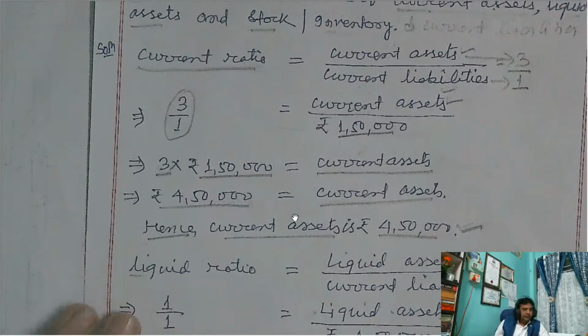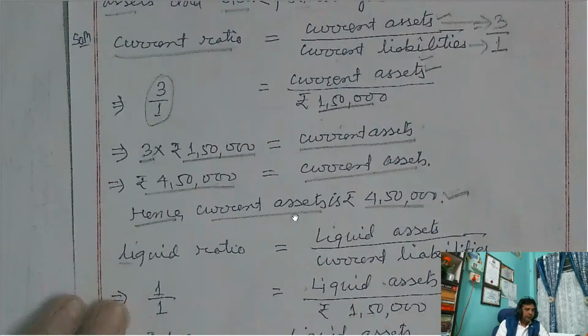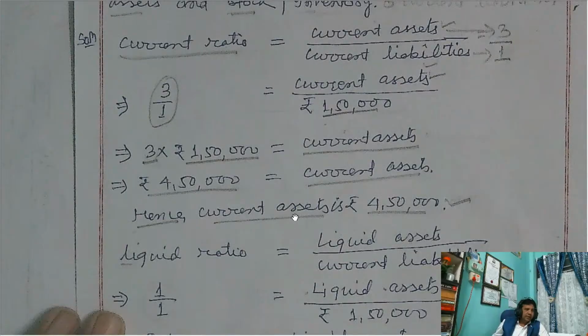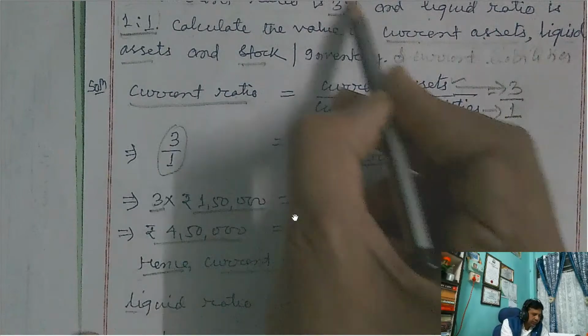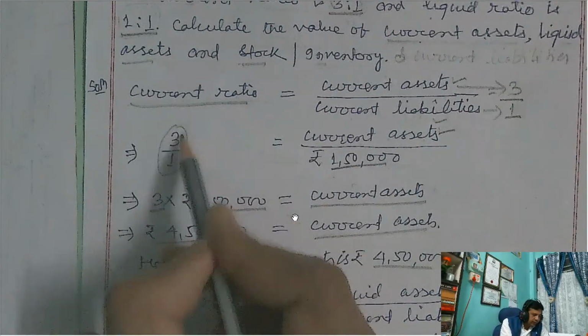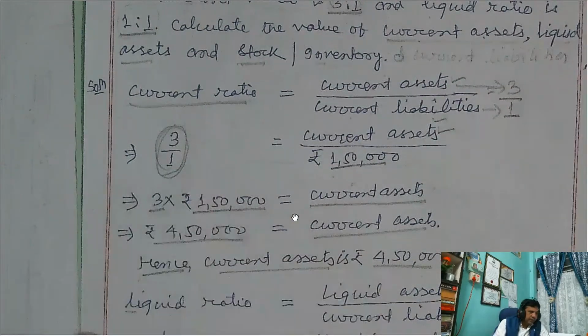So this is how we calculate using the formula. Just as I told you, the current ratio formula is current assets by current liabilities, and here you have to take into account the current ratio also. This current ratio is given, so it is to be replaced by its value, that is, 3 is to 1 means 3 by 1.